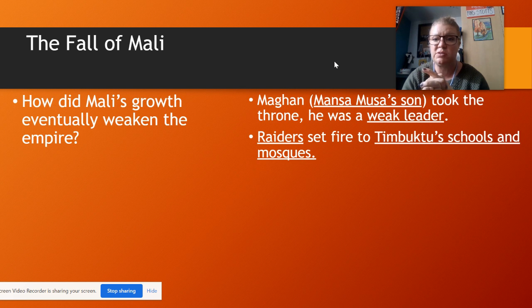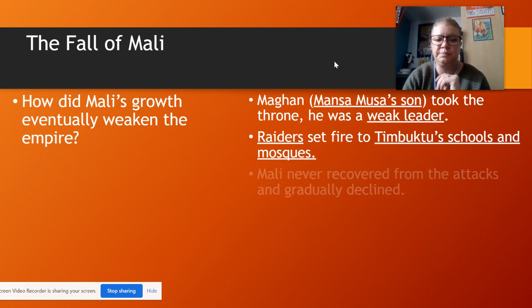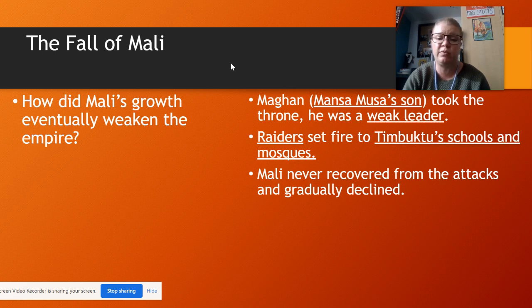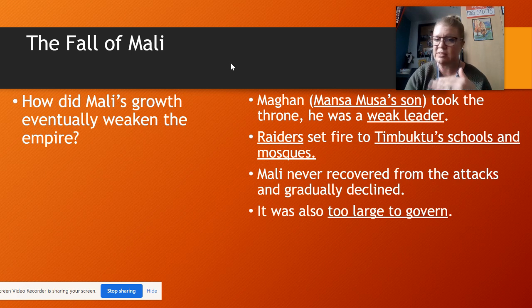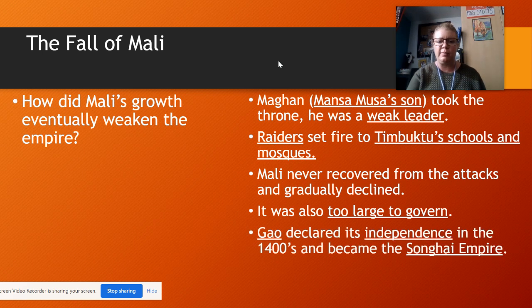Raiders set fire to Timbuktu's schools and mosques, and unfortunately, when they burnt this down, they burnt down a lot of history as well. A lot of religious history and a lot of history on the empire. Mali never fully recovered from the attacks and gradually started to decline. It was also, once again, we've seen this throughout all of history, and we're going to continue to see this when we get to China, when we get to Japan, some of these empires are just too large for one person to rule. They don't know how. So once again, it becomes too large for anybody to govern.